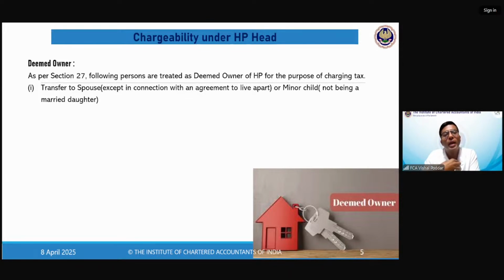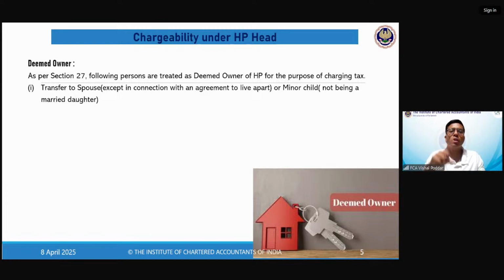It means you will be liable to tax. So what is the impact of deemed owner? That even though the property is in somebody else's name, you are deemed owner, so you have to pay tax on the income. So here I have given the property to my spouse or to my minor child, and it is given without appropriate consideration, that it is given like a gift. In that particular case, I am deemed to be owner, and whatever is the income, I have to pay the tax.